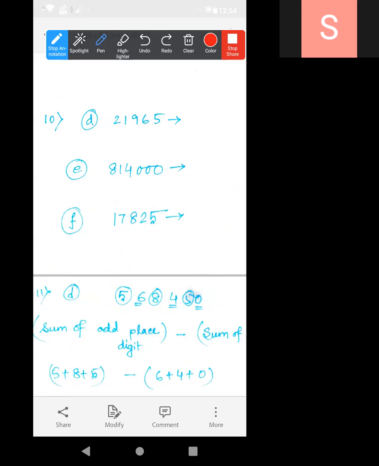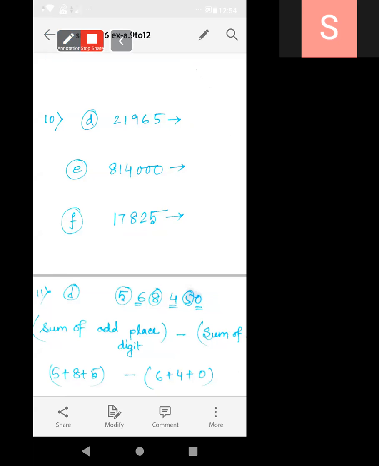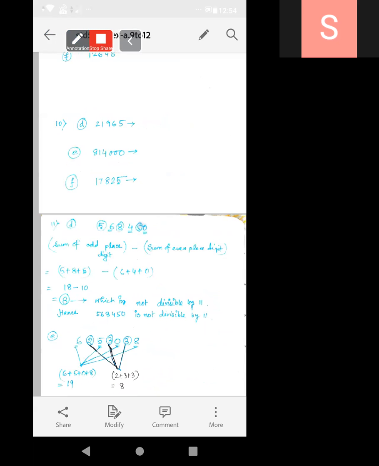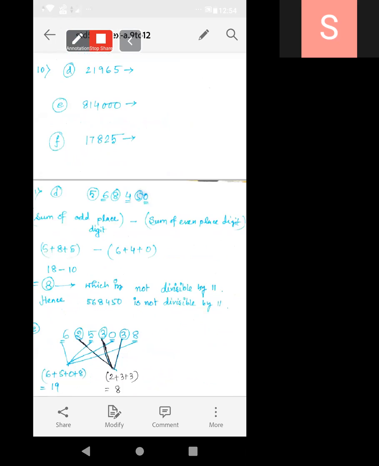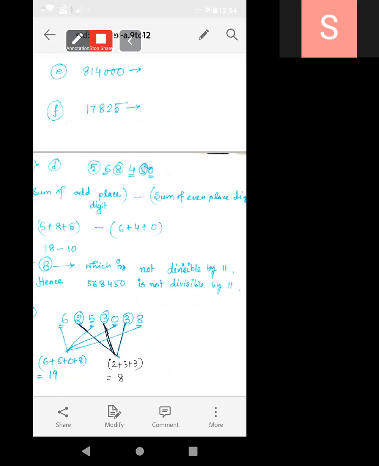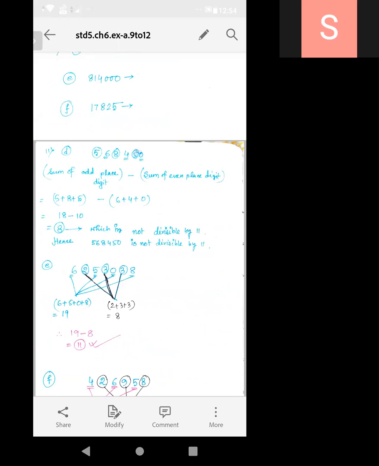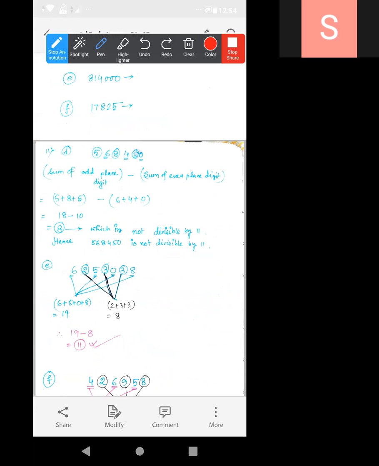Let me move on to question number 11. Okay, I have already removed it. Now let me move on to question number 11, which is very much important. 11 and 12. Okay. Acha, number 11 is given. Test the divisibility by 11. Okay, acha, Yash, the rule of 11 I already explained. You were not present in that class.